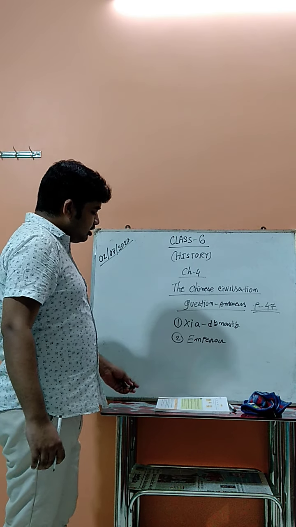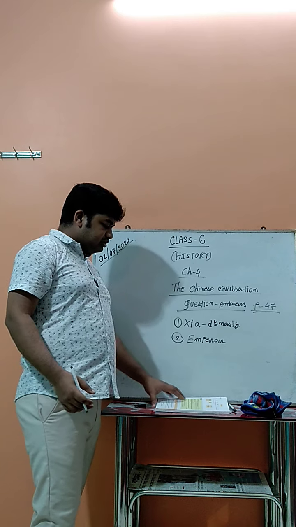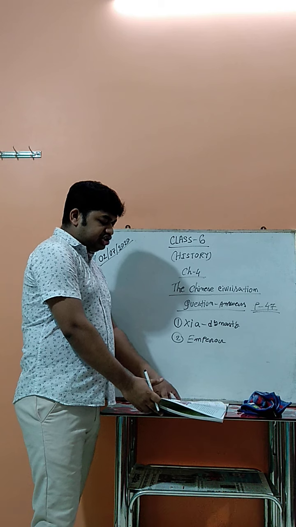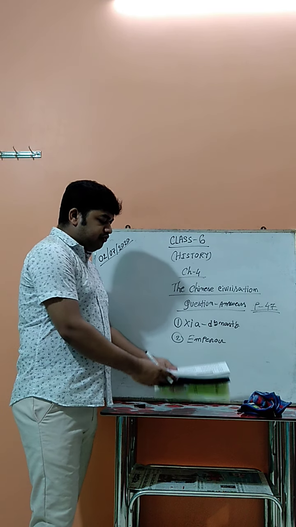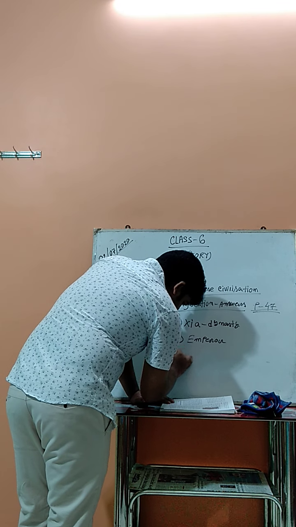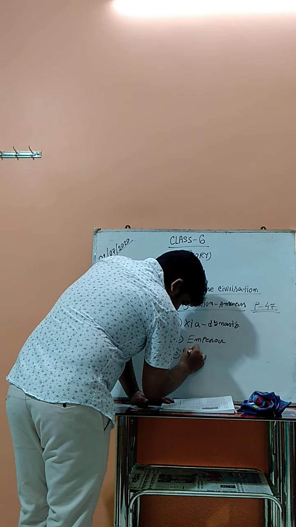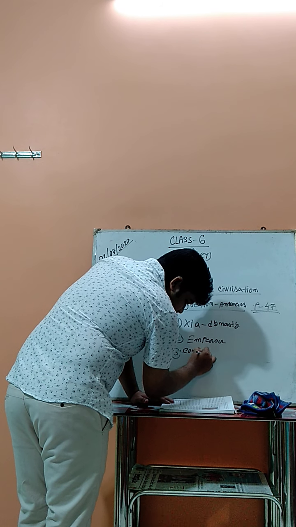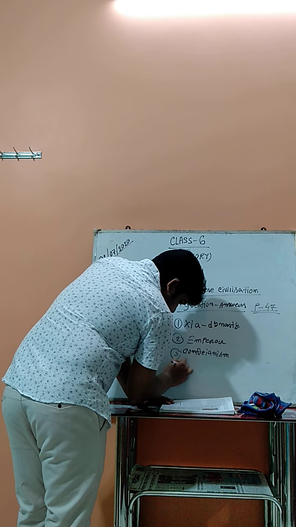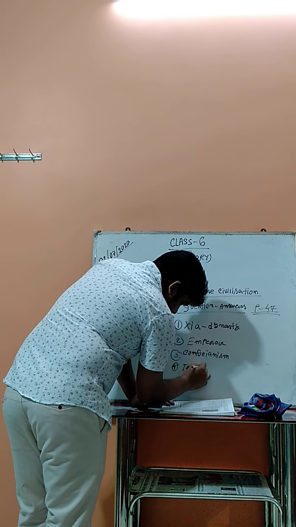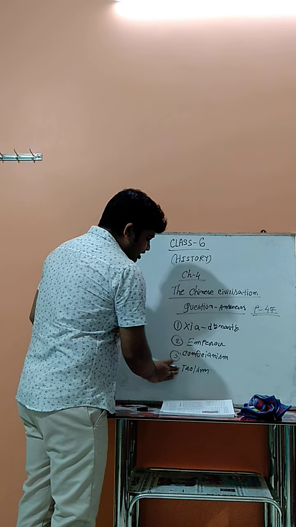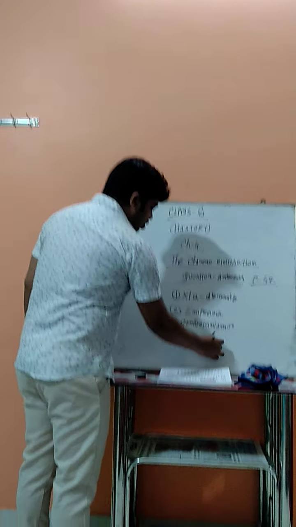The next is the two major religions or philosophies of China. What are the names of the two major religions in China? The first one is Confucianism and the second one is Taoism. So you have to write down here Confucianism and Taoism. This one is two answers, 3-1 and 3-2, both answers.